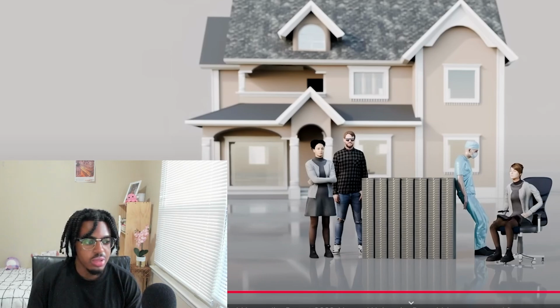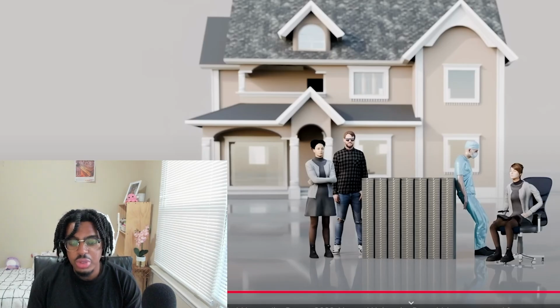Okay, this number is insane. The top 1% own 38%. God damn.